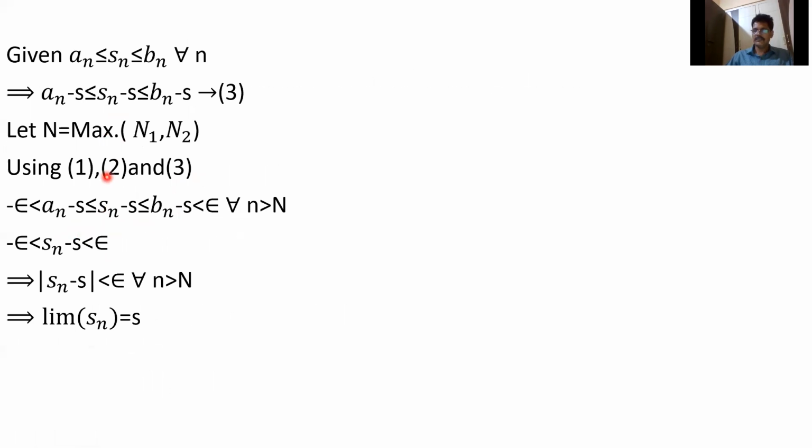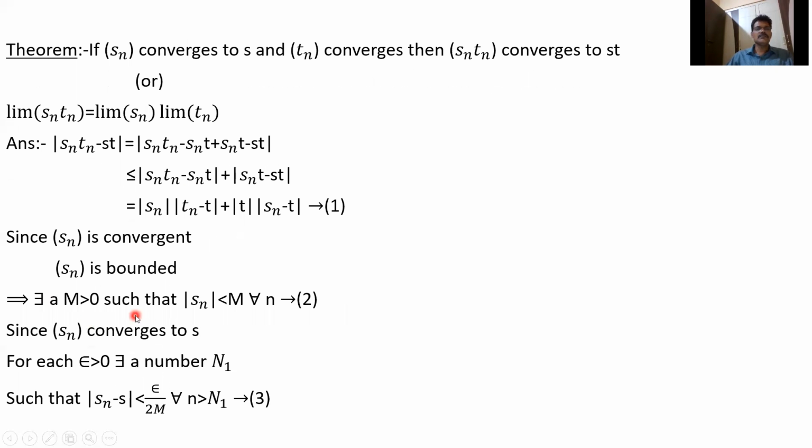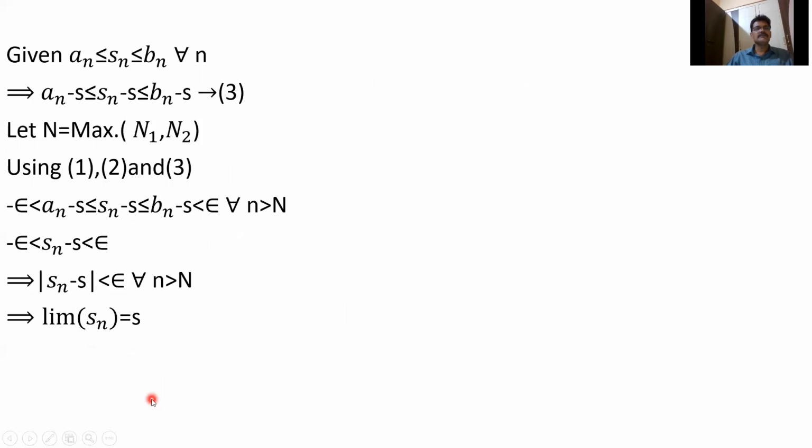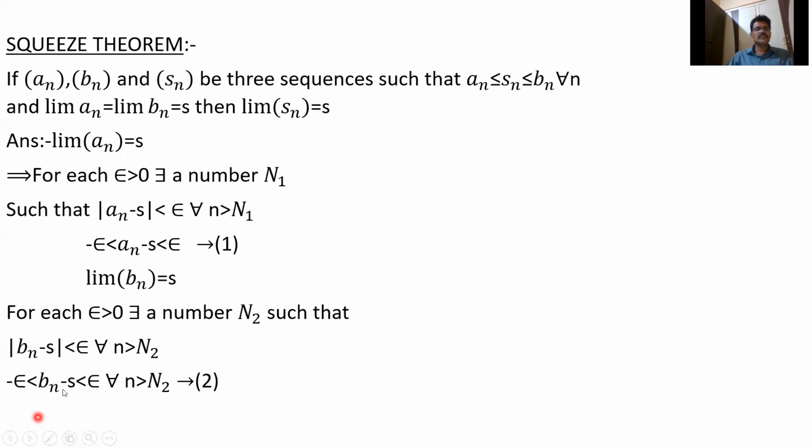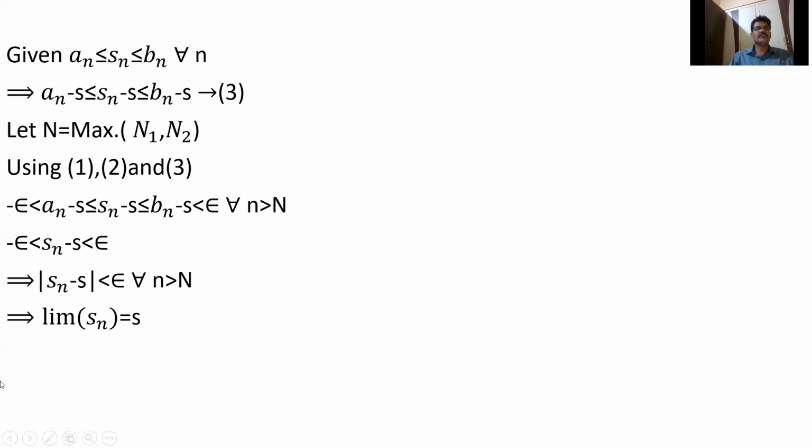And lastly 2, what is 2? It is bn minus s, which is less than epsilon. So first use 1, then 3, then 2: minus epsilon less than an minus s less than or equal to Sn minus s less than or equal to bn minus s less than epsilon. So finally we get minus epsilon less than Sn minus s less than epsilon.